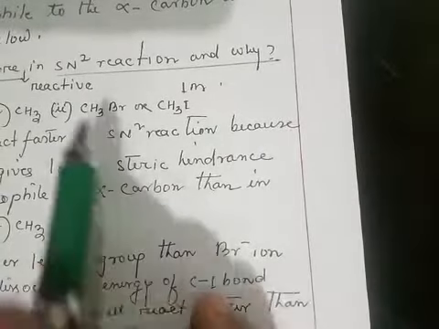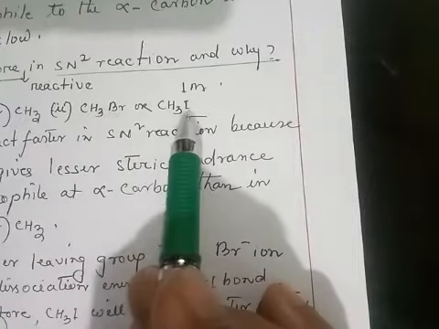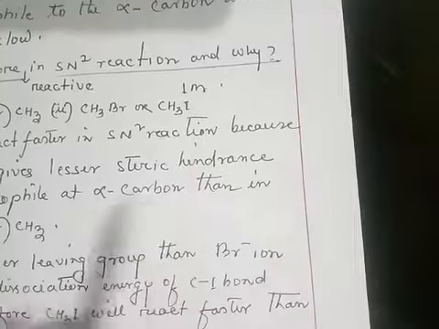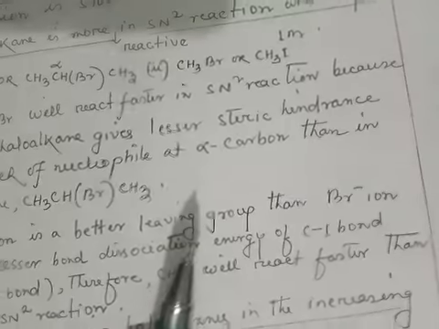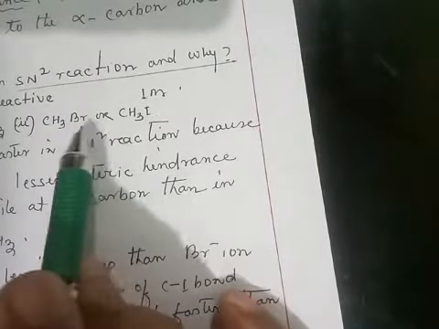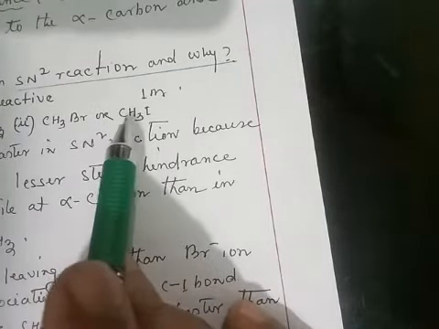The next question is, this is bromomethane and another one is iodomethane. Out of this, which one will be more reactive in SN2 reaction? So you have to compare which one will be the better leaving group.